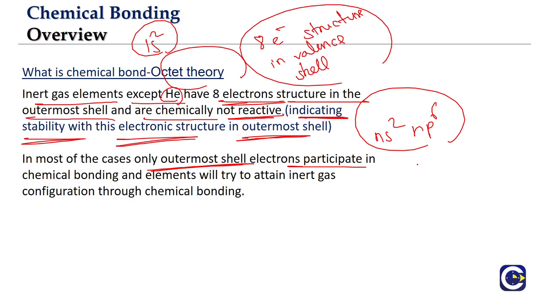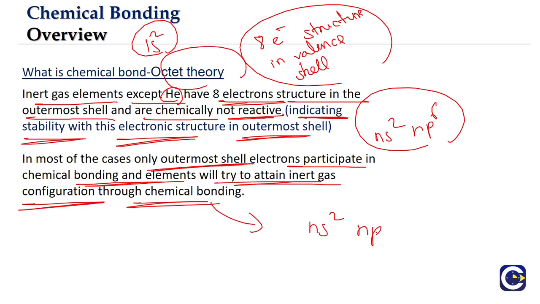Through chemical bonding, other elements try to attain this stable configuration of the inert gases. So chemical bonding basically is a means of achieving the octet structure in the outermost shell.